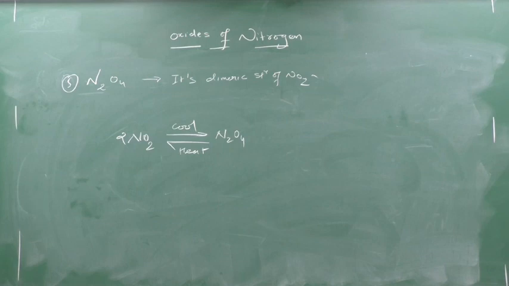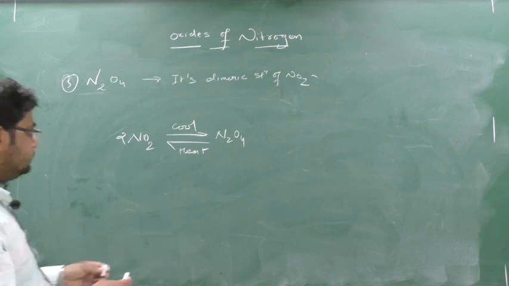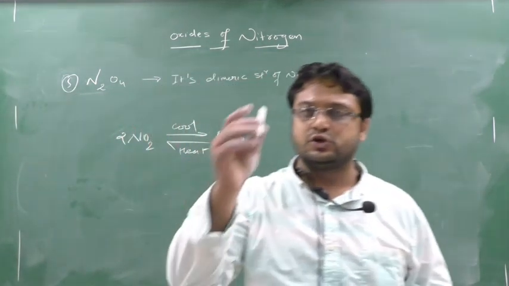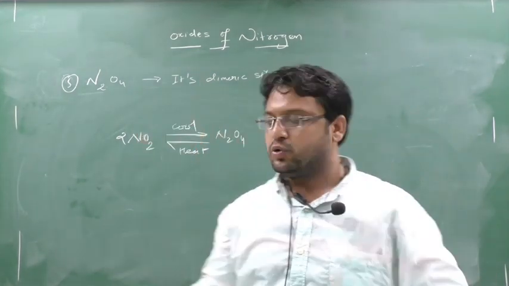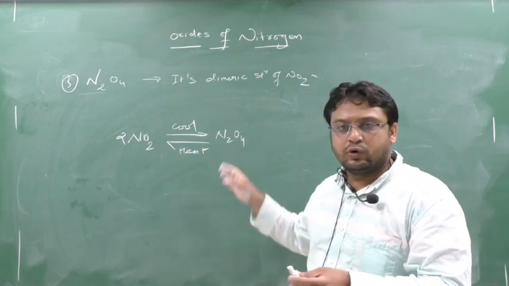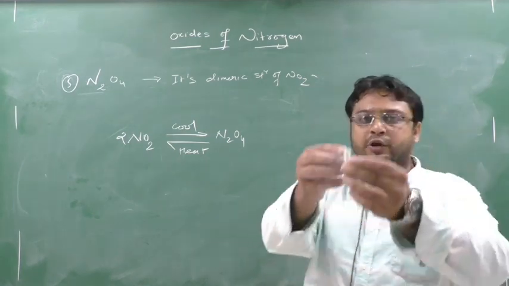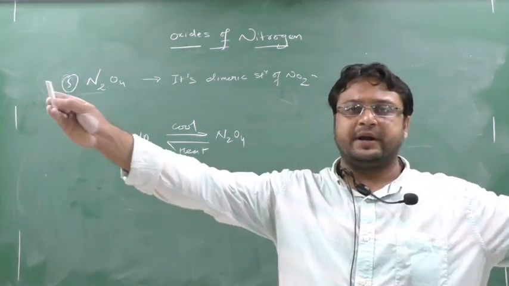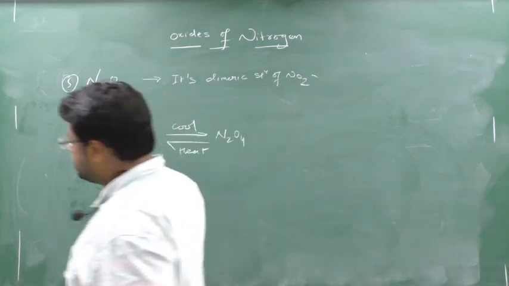For example, I have here NO2. If I have here 2, this is also one NO2, this is also one NO2. If you cool it, they will combine. When they combine, they form what? N2O4. Now this is N2O4. When you heat this N2O4, again they will separate and form what? NO2. So this is the reaction.